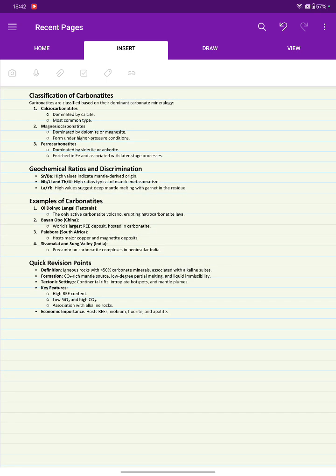And quick revision points: more than 50% carbonate minerals, associated with alkaline suites, most undersaturated alkaline rock, and a CO2 rich mantle source, low degree of partial melting, liquid immiscibility is there, and it is present in rifts, hotspots, and plumes, high REE content, association with alkaline rocks. Economic importance is they host REEs, niobium, fluorite, and apatite. So that's all.